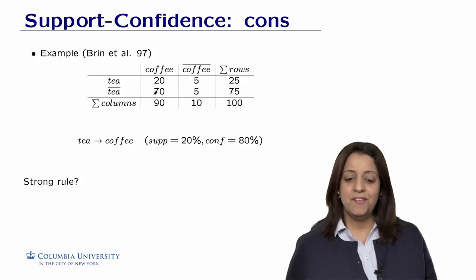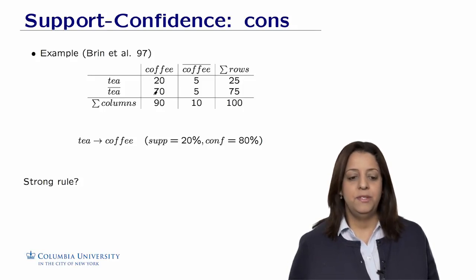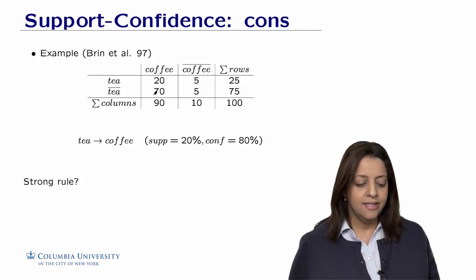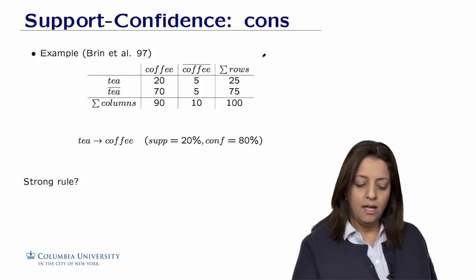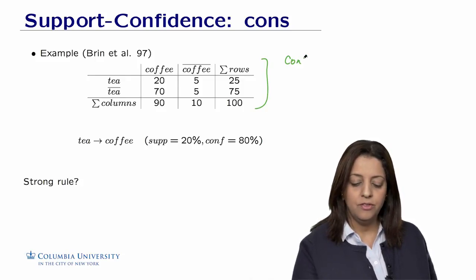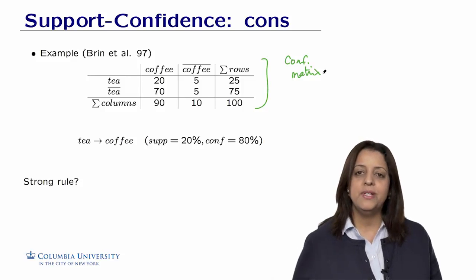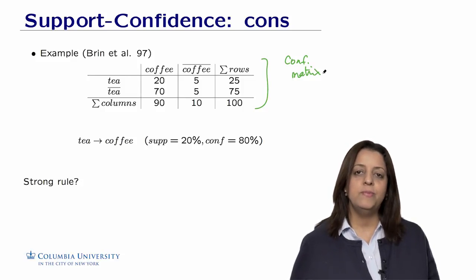There have also been some efforts in devising other kinds of evaluation measures beyond the support and confidence. Why beyond the support and confidence? Because this pair has some limitations, as we can see in this example, inspired from a paper from Brin et al. in 1997. Suppose we have a data set that we summarize in this confusion matrix. This summarizes the frequency observed for the customers buying tea and coffee.